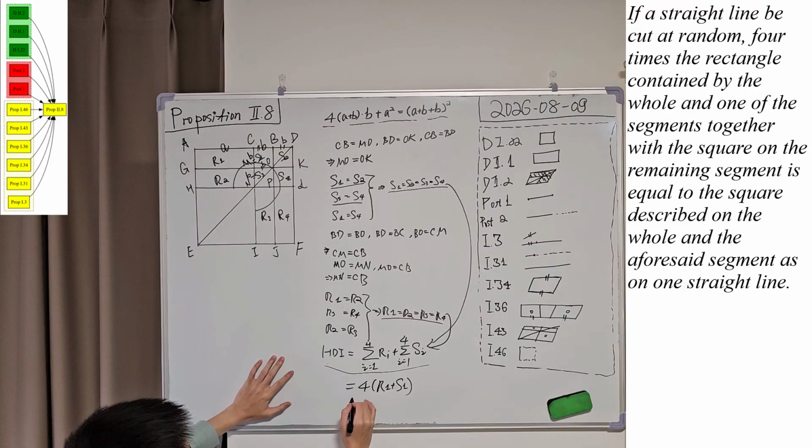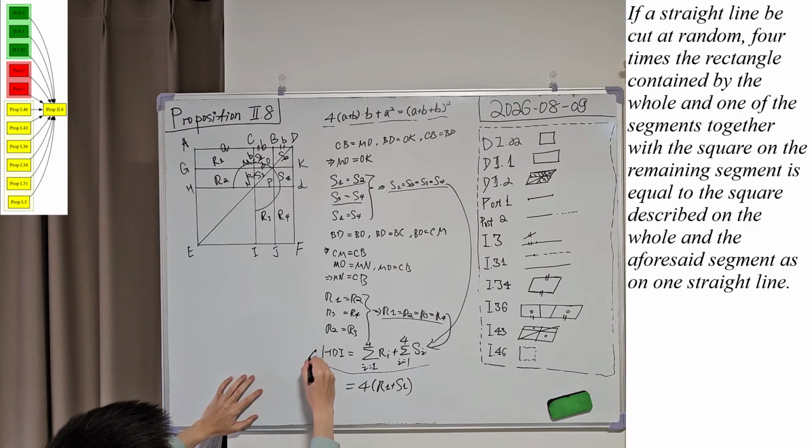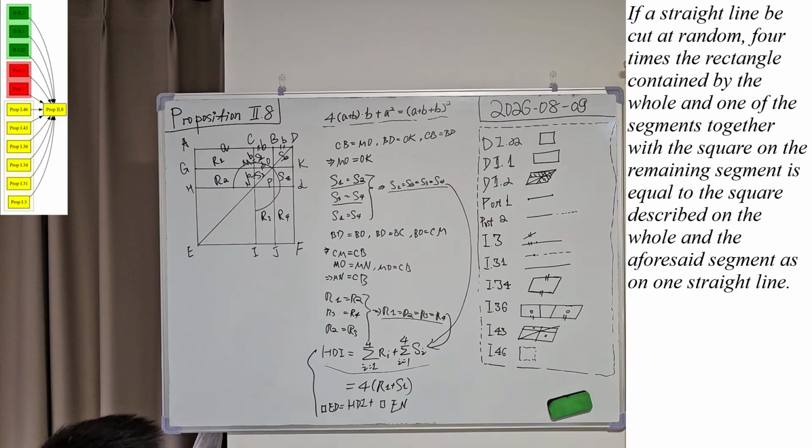So we also know that square ED equals gnomon HDI plus square EN, correct?